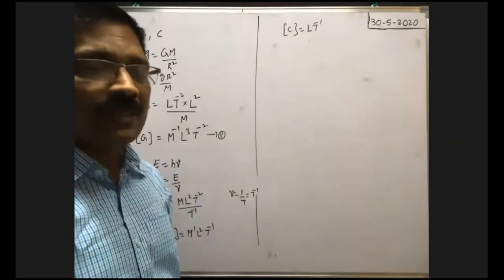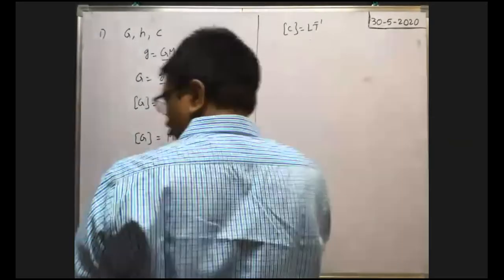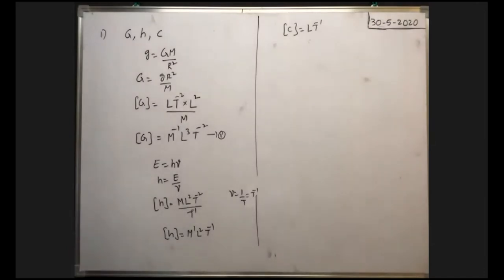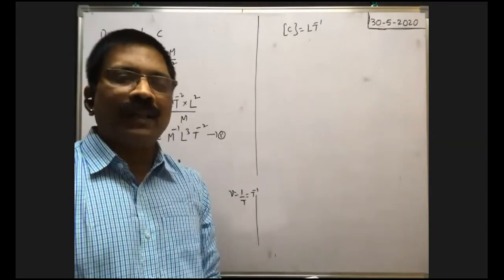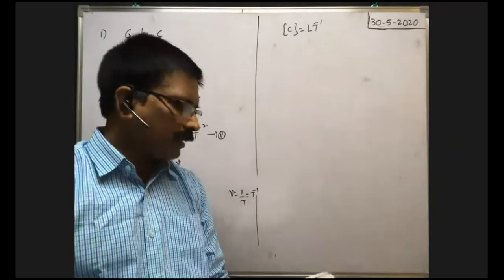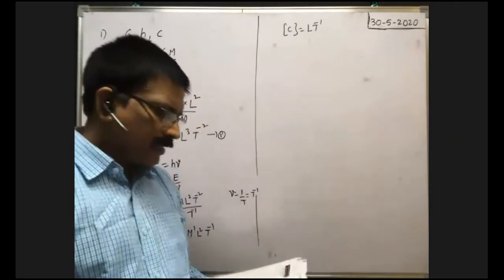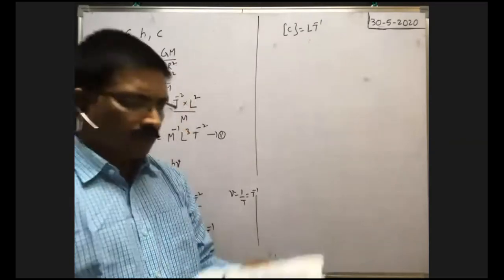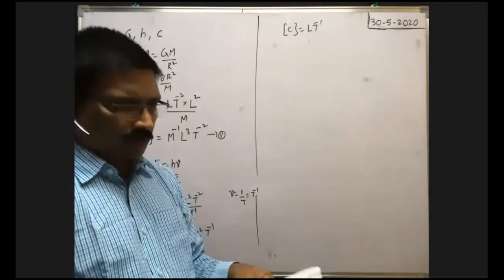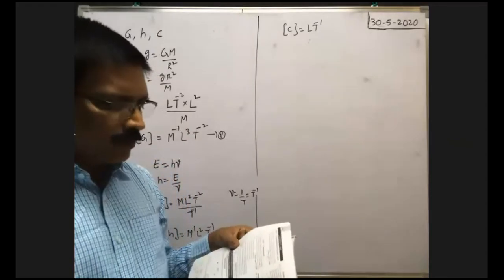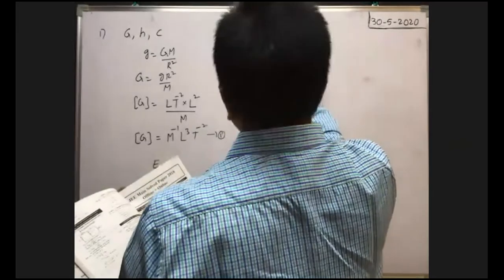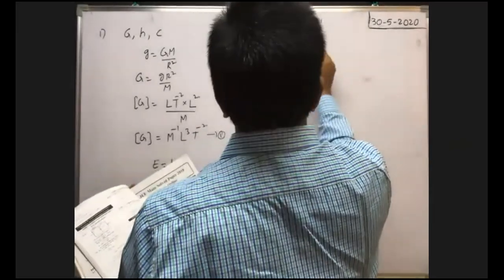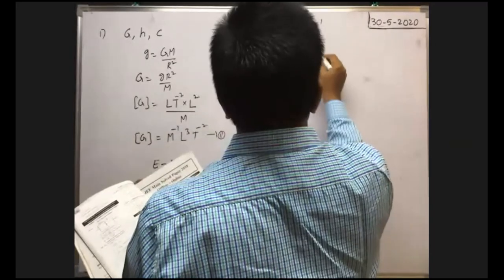Because they asked for the Planck's length, in which formula, when you substitute the dimension formulas and simplify, will you get length? That is the Planck's length formula. So here the answer is B: G h by c cube, whole to the power of half.